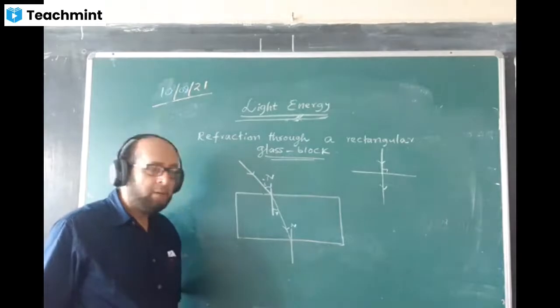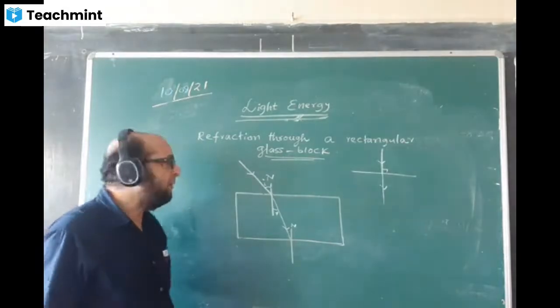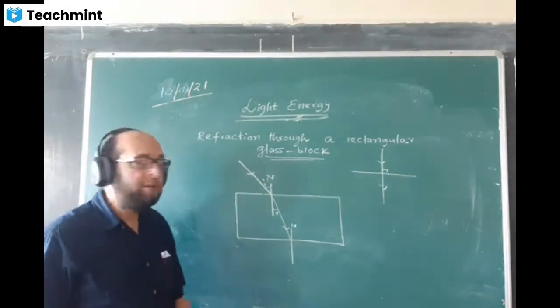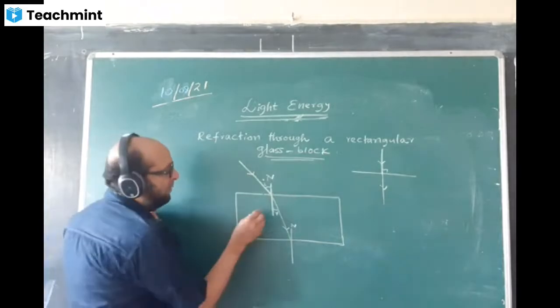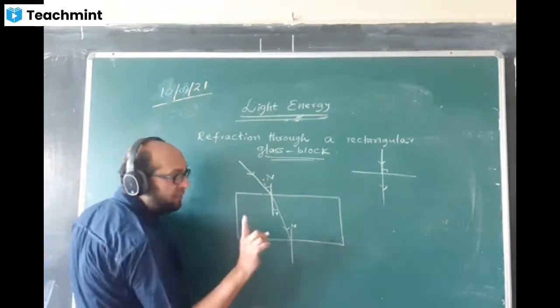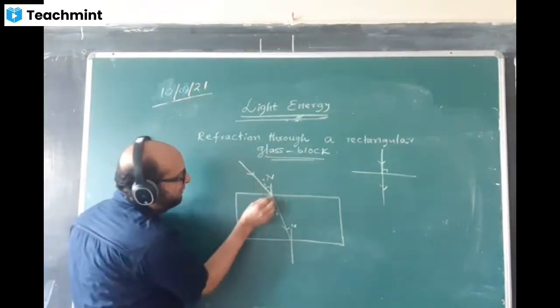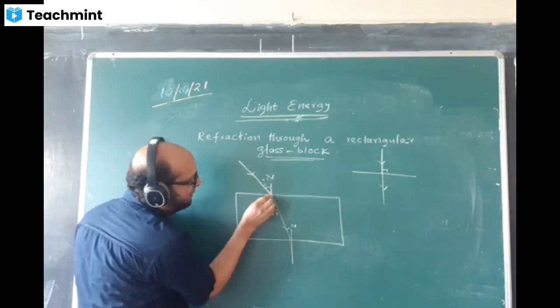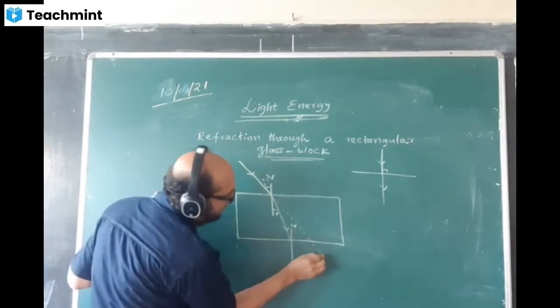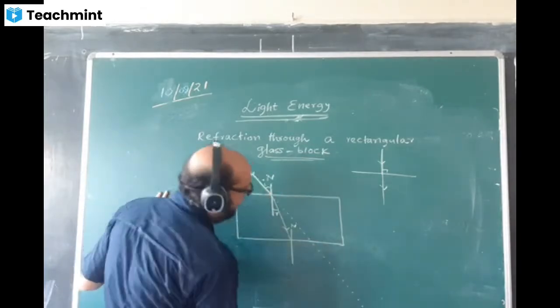It will go away from the normal. How will it go away from the normal? For that, please try to follow. We will not draw this ray at first. First, I'll extend this ray in the same direction here. Dotted line, imaginary line.